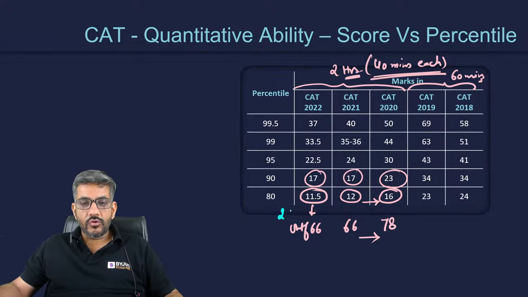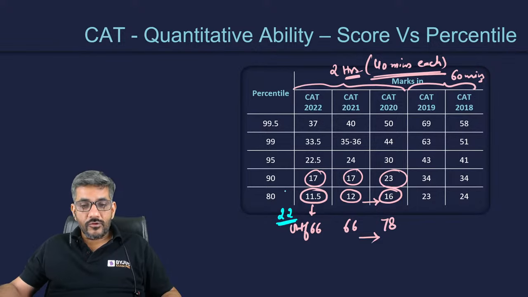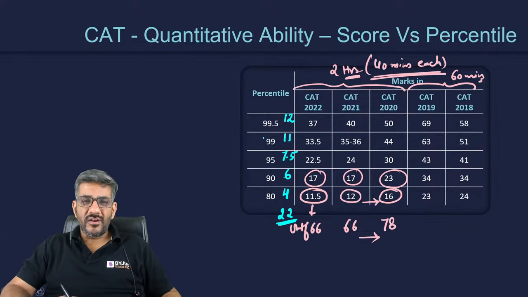So there were 22 questions in CAT 2022 in the QA section. If you do just 4 questions out of 22, you will get 80 percentile. By doing 6 questions, you can get 90 percentile. By doing 7.5 questions, you can get 95 percentile. By doing approximately 11 questions, you can get 99 percentile. And by doing approximately 12 questions, you could have got 99.5 percentile.